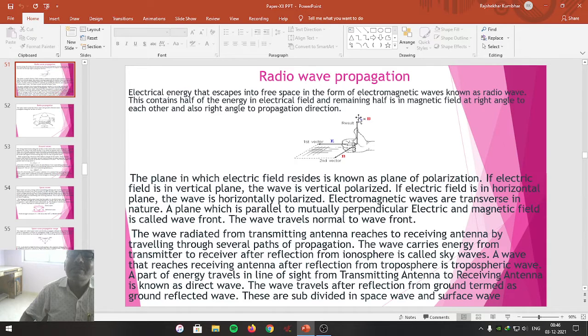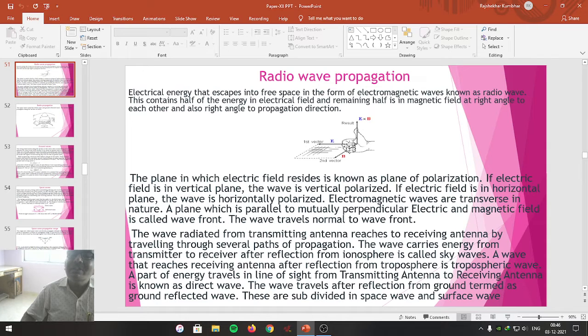So this is the electric field, whereas this one is the magnetic field. This is the wavefront. This is the direction of motion of electric and magnetic field. This is the electric field, this is the magnetic field. This is the plane which is perpendicular to electric and magnetic field. It is called the wavefront.